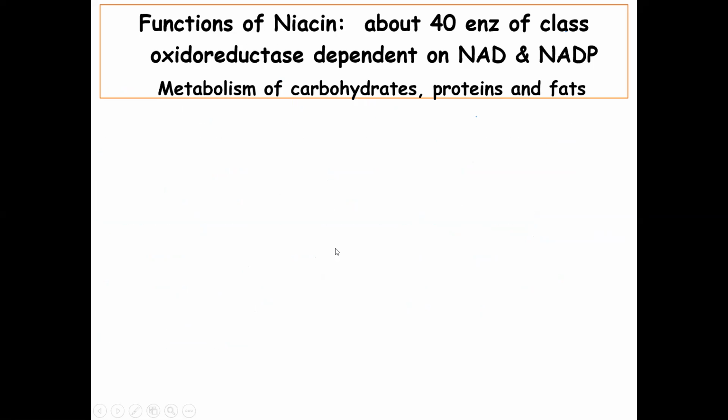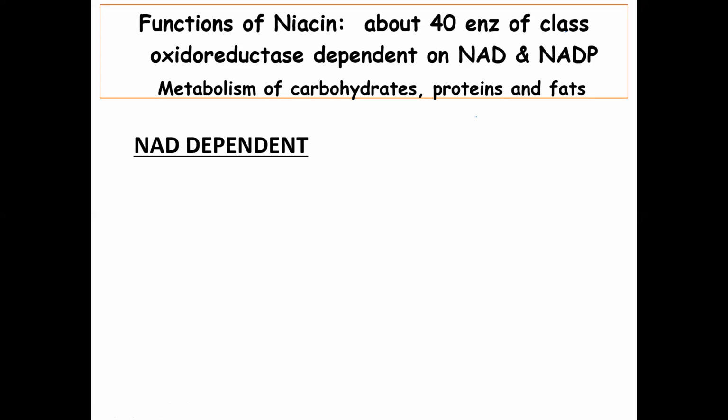So what are the functions of niacin? This is very important because almost 40 enzymes of our body, in oxidoreductase dependent reactions, NAD and NADP act as a coenzyme. Mainly they will be there in carbohydrate, protein and lipid metabolism.